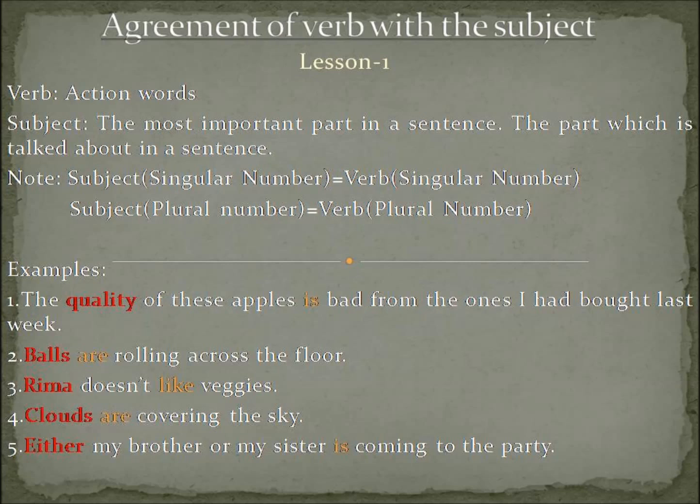And as I have already discussed in my earlier lessons, is is a component of be verb. Be verb, I'm again recapitulating: am, is, was, are, were. These are the 5 components of be verb.